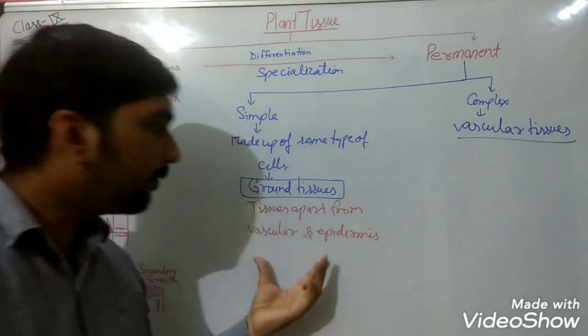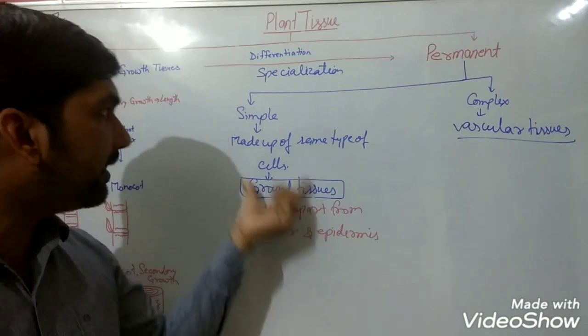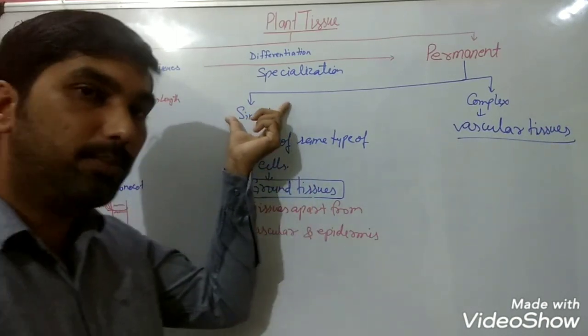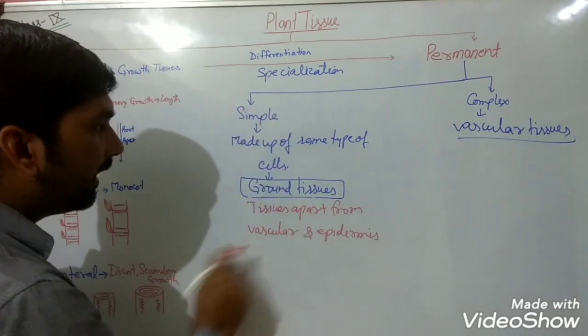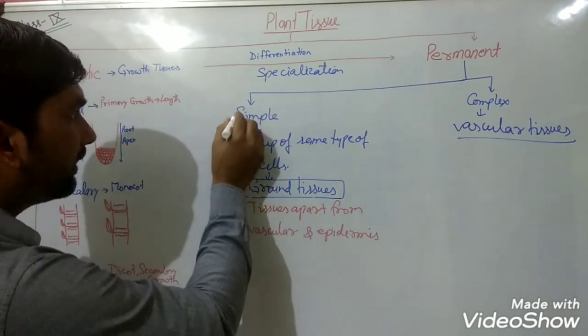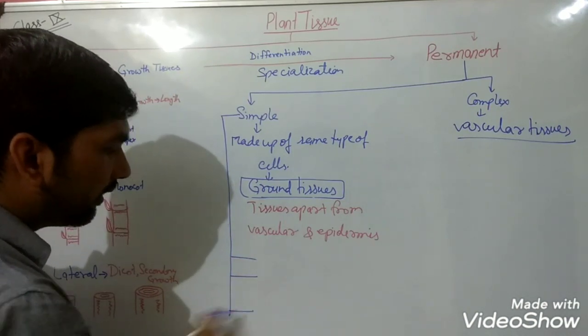So apart from these two, the rest of the tissues are termed ground tissues, which are simple tissues. Simple tissue is classified into three groups.